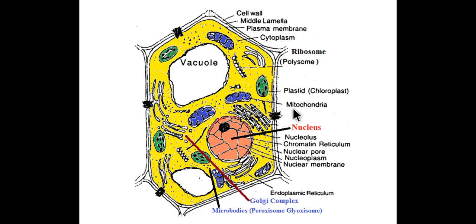The cell shows mitochondria, the cell shows nucleus. The parts of nucleus are nuclear membrane, nucleoplasm, nuclear pore, nucleolus and chromatin material. Then the cell shows endoplasmic reticulum, also shows Golgi complex and microbodies like peroxisome and glyoxysome.